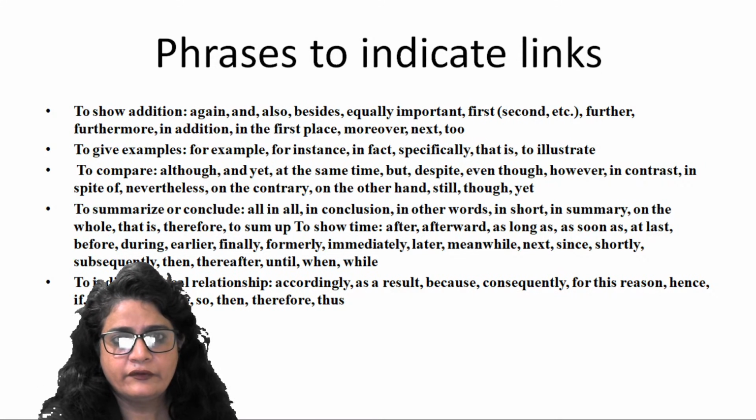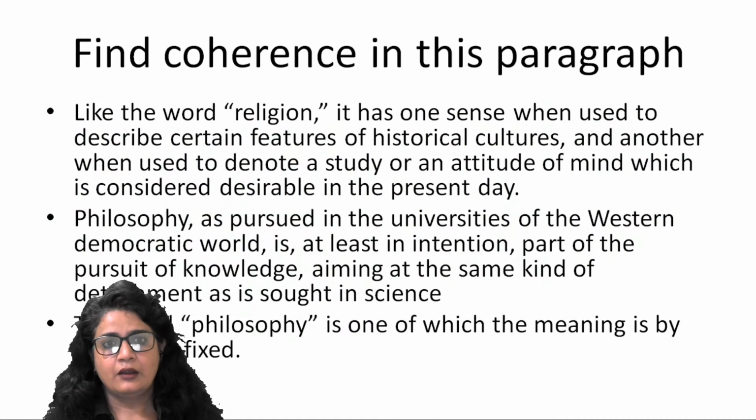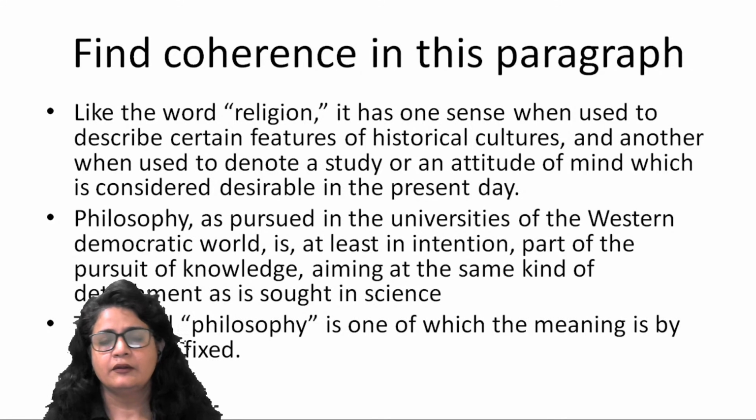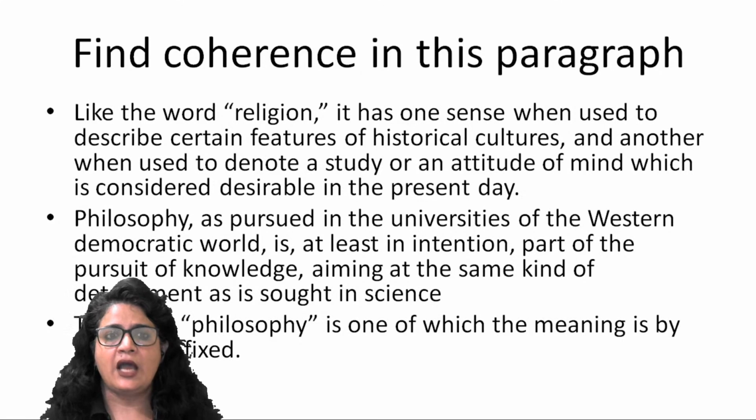Alright? So fine. I have taken this paragraph and I have jumbled the structure of this paragraph. It's a very coherent paragraph which was there in a very standard literary source, written by a very prominent author. I have jumbled it up.